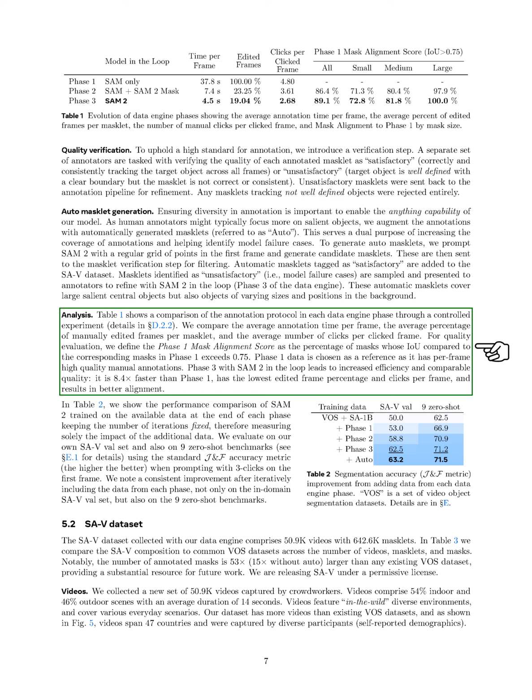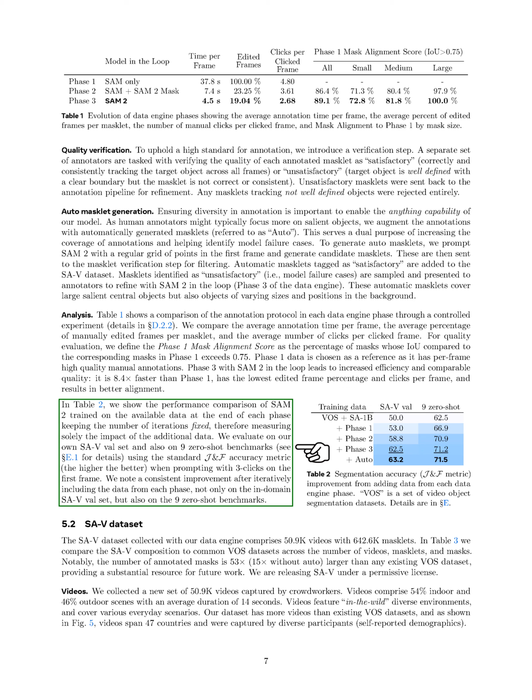In our performance comparison, we evaluate SAM2 trained on the data collected at the end of each phase while keeping the number of iterations fixed. This allows us to measure the impact of the additional data. We assess performance on our own SAV validation set and on 9 zero-shot benchmarks using a standard accuracy metric, where a higher score indicates better performance, particularly when prompting with 3 clicks on the first frame. We observe consistent improvements as we iteratively include data from each phase, not only on the in-domain SAV validation set but also across the 9 zero-shot benchmarks.